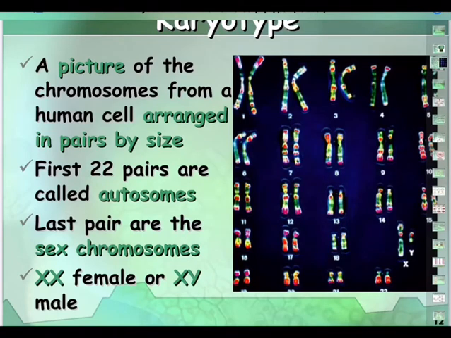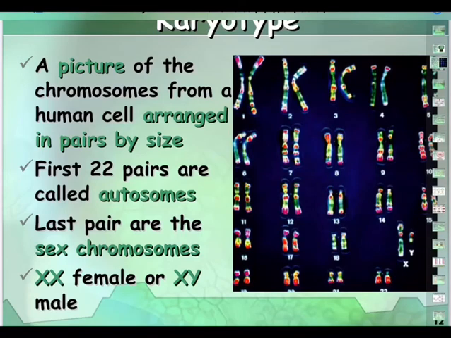And in our own case, as I said, you can see here 46 chromosomes are arranged in the form of 23 pairs. And I want you to focus on the last pair, the 23rd pair, where you have the chromosomes called sex chromosomes, or allosomes. They decide the sex of the person.